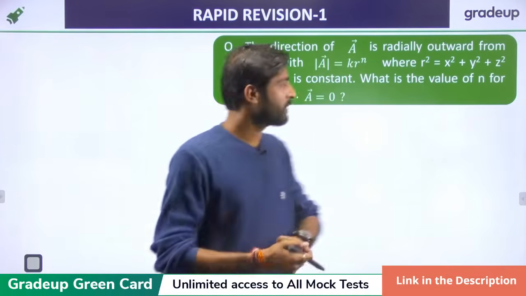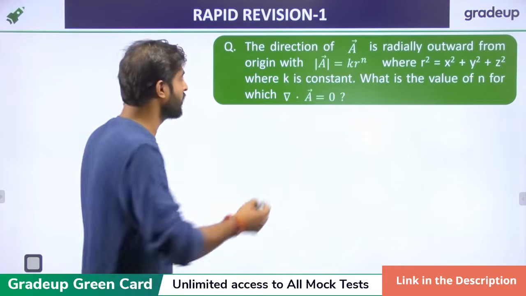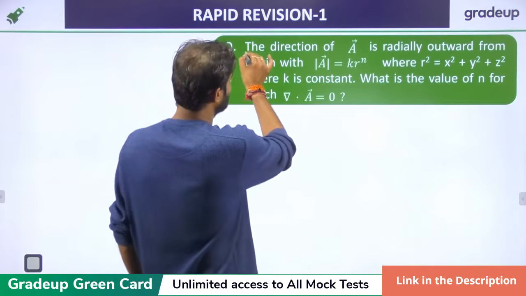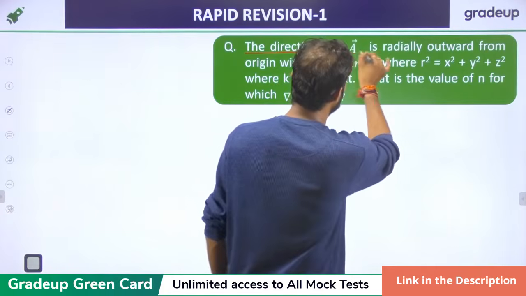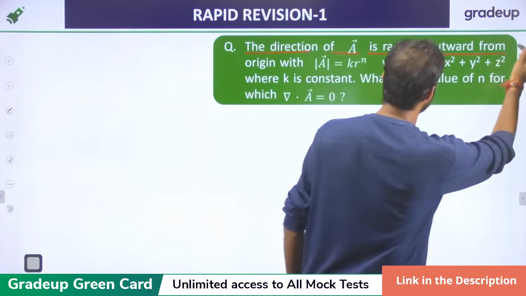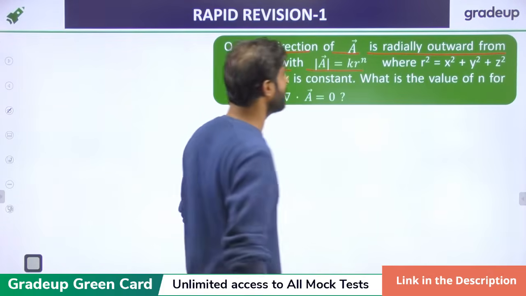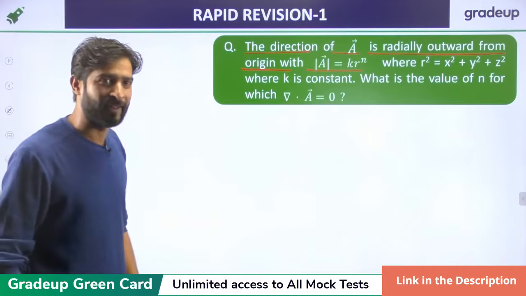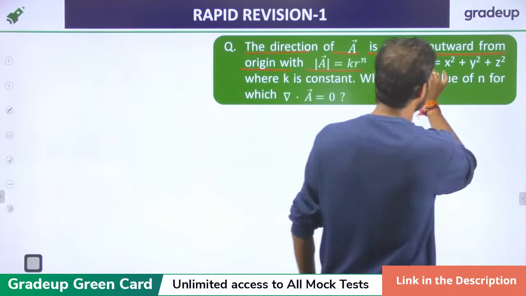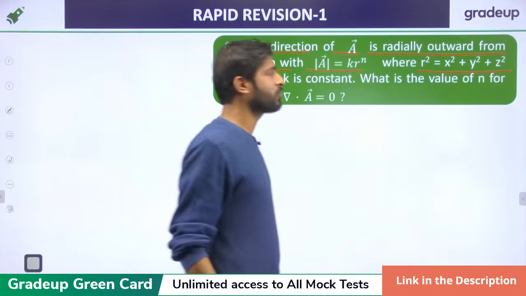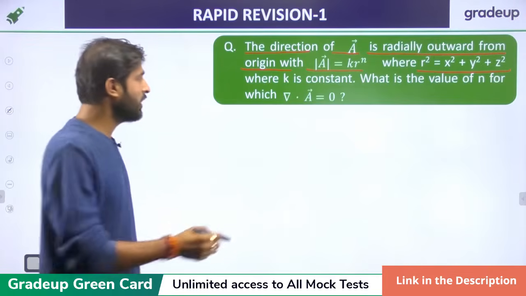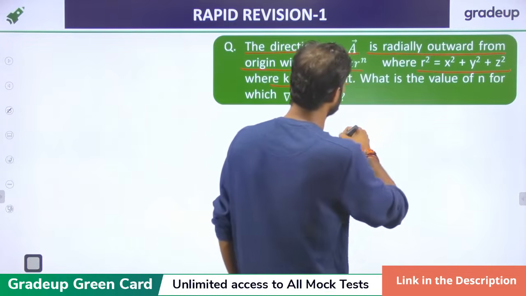One question, a GATE question. The direction of a vector is radially outward from the origin, and the vector is just k r raised to power n, where r square equals x square plus y square plus z square, and k is a constant.